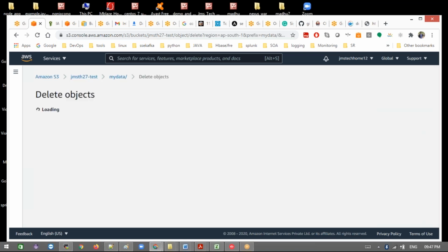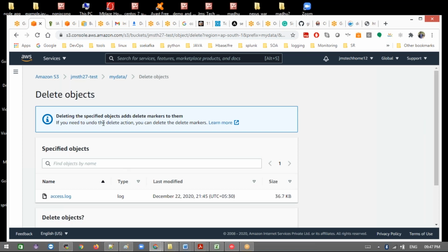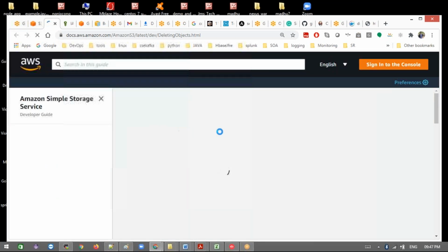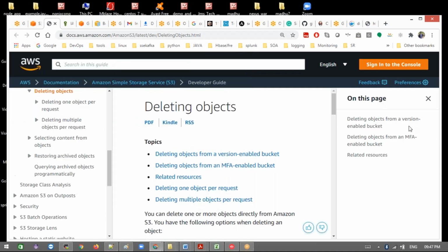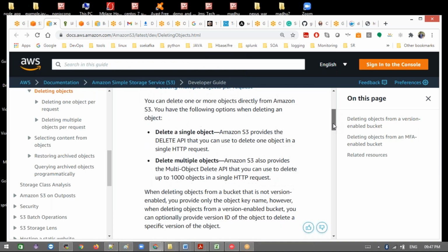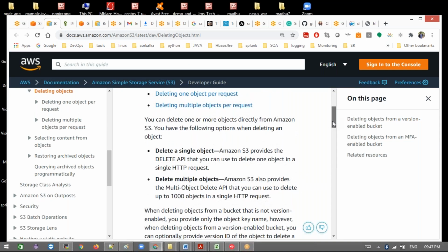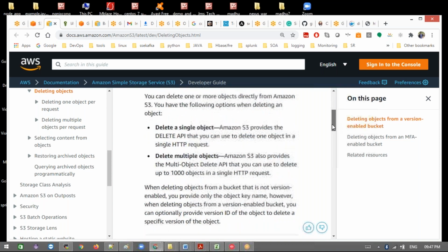Okay, try to delete this. If you need to undo this delete action, you can delete the delete marker. How can I make the delete marker first? Yes, you need to understand this. Earlier it was shown by default, so that is a problem. Deleting an object, the delete API is provided so you can delete the object.